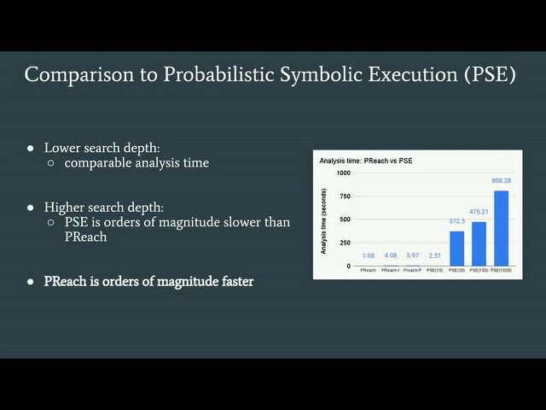But when the search depth for probabilistic symbolic execution is increased, it is orders of magnitude slower than the heuristic-based technique Preach. In general, we find that Preach is orders of magnitude faster compared to probabilistic symbolic execution.